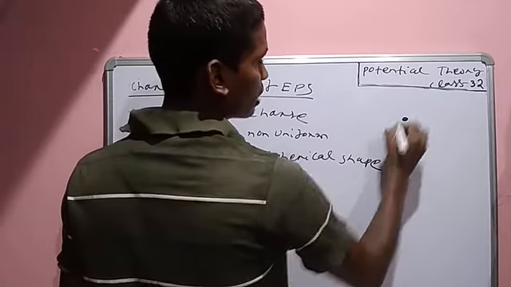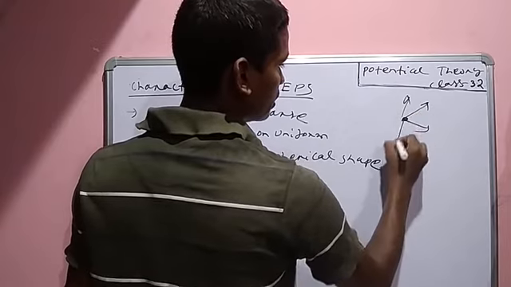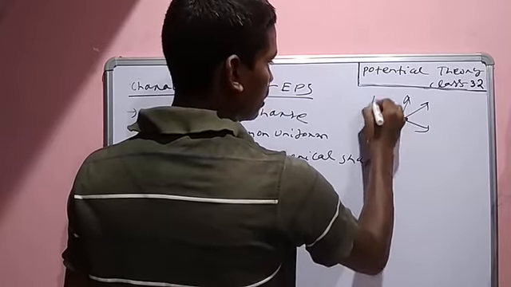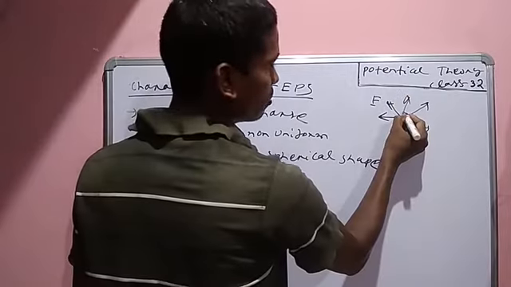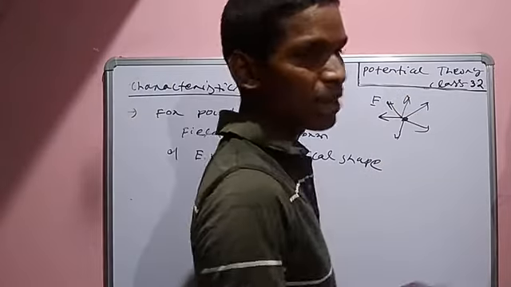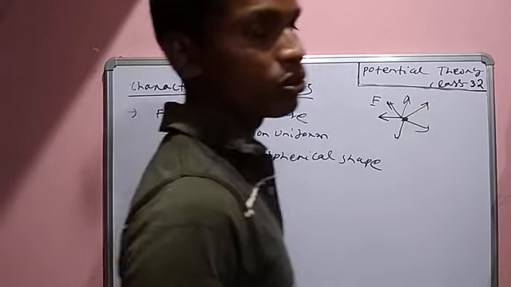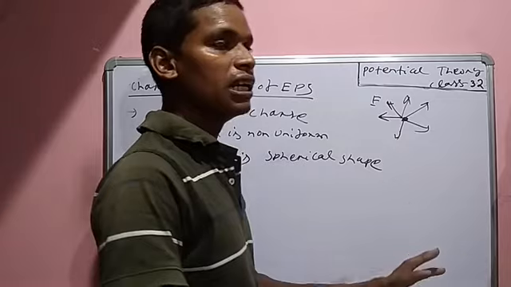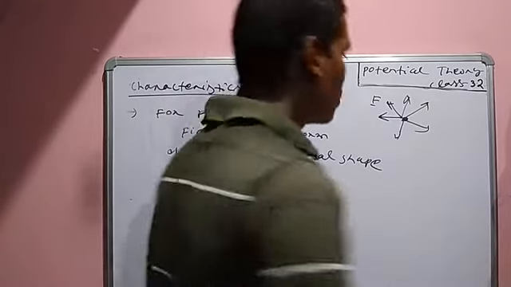Suppose this is the point charge. The electric field is in this direction, but it is non-uniform because here the field is not the same, because the lines of force are not parallel. So that's why the field is not uniform. This is a non-uniform electric field.